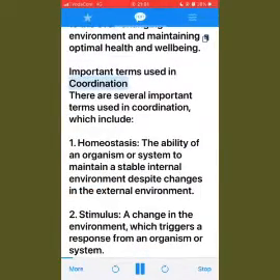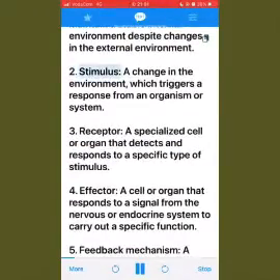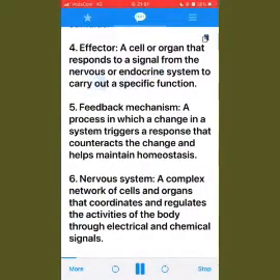Important terms used in coordination. There are several important terms used in coordination, which include: 1. Homeostasis, the ability of an organism or system to maintain a stable internal environment despite changes in the external environment. 2. Stimulus, a change in the environment, which triggers a response from an organism or system. 3. Receptor, a specialized cell or organ that detects and responds to a specific type of stimulus. 4. Effector, a cell or organ that responds to a signal from the nervous or endocrine system to carry out a specific function. 5. Feedback mechanism, a process in which a change in a system triggers a response that counteracts the change and helps maintain homeostasis.